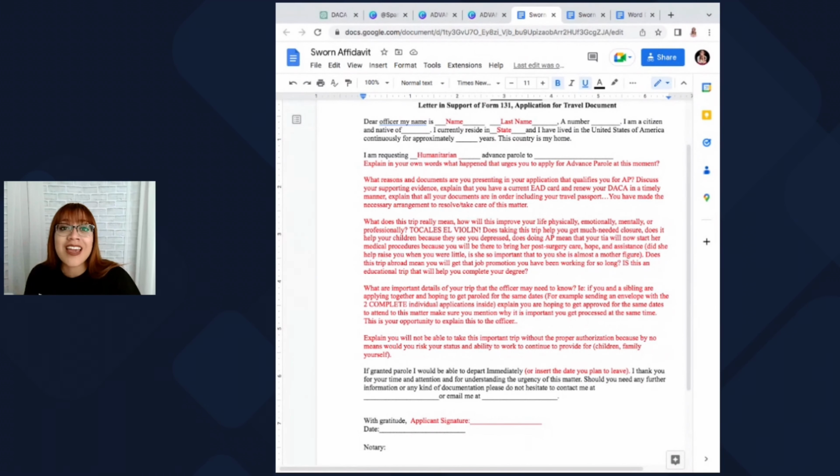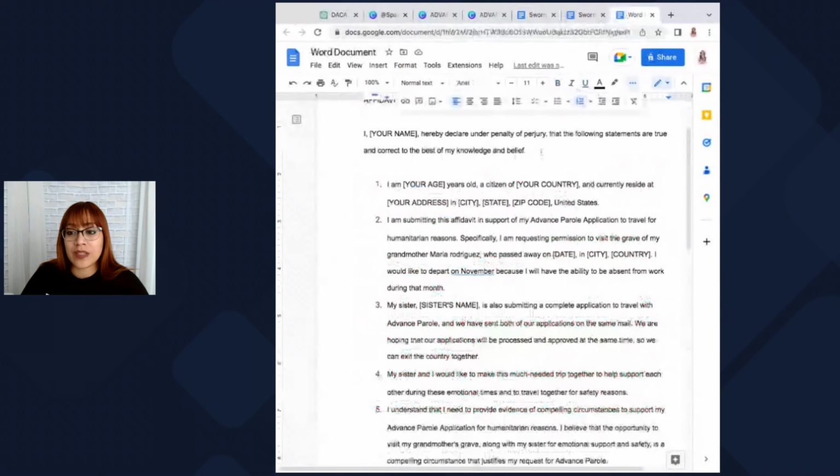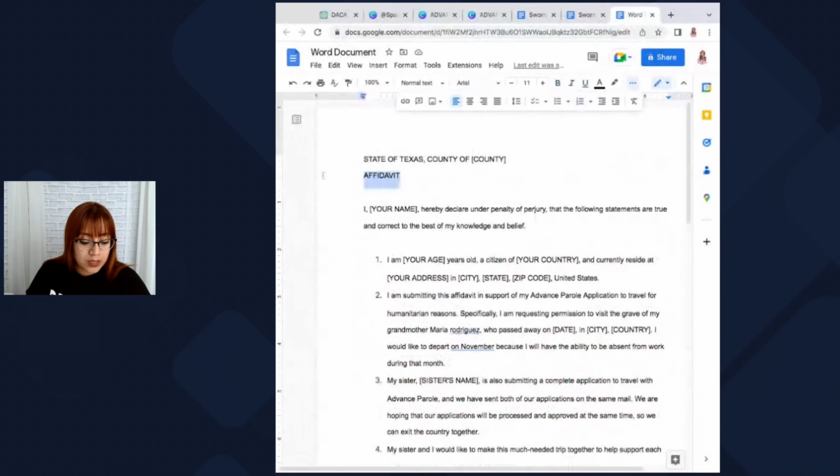So between this and the ChatGPT website, you can definitely write a very well put together, professional looking sworn affidavit. Just make sure that you make it yours, that you make it accurate. And if you're not planning to notarize your document because it's not a requirement, do not call it a sworn affidavit. In that case, you would have to put declaration statement, right? Because it's no longer sworn if you're not going to be in front of a notary signing this document. If you're going to notarize it, you are going to put sworn affidavit.